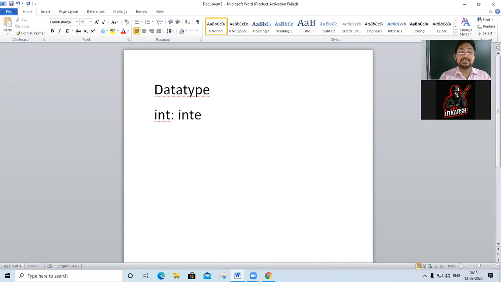To define integer, INT is used to define integer.